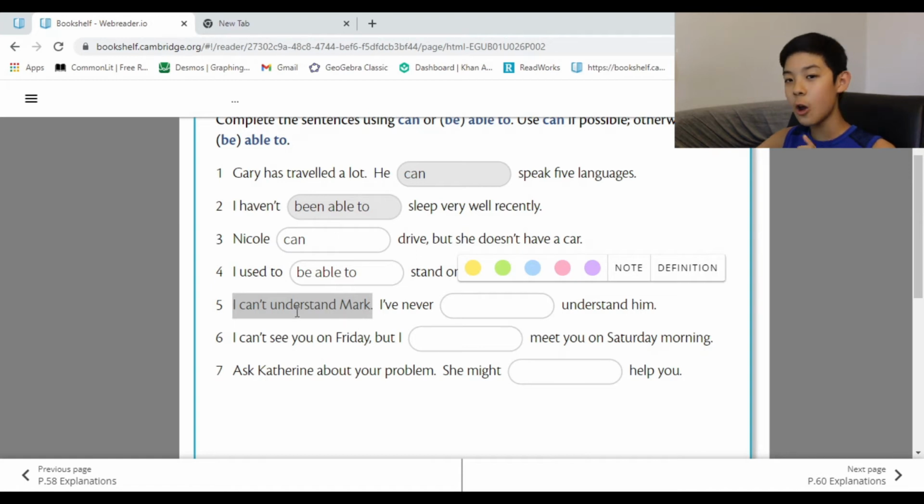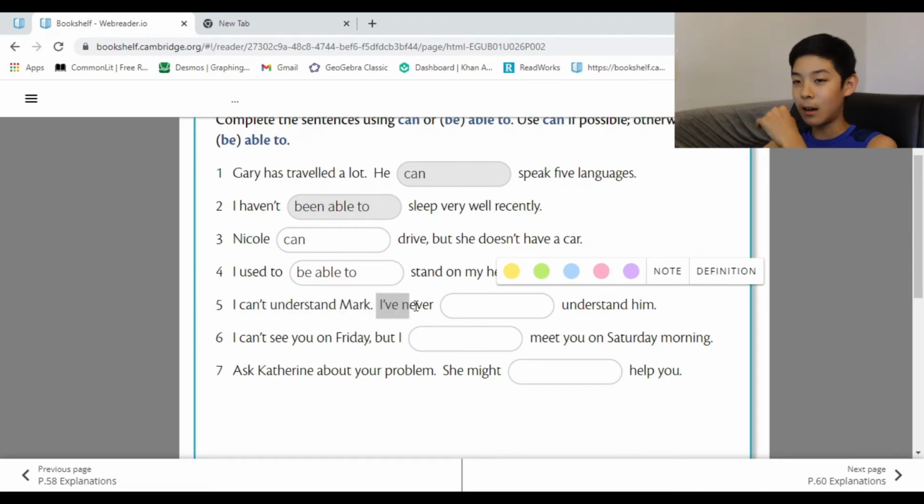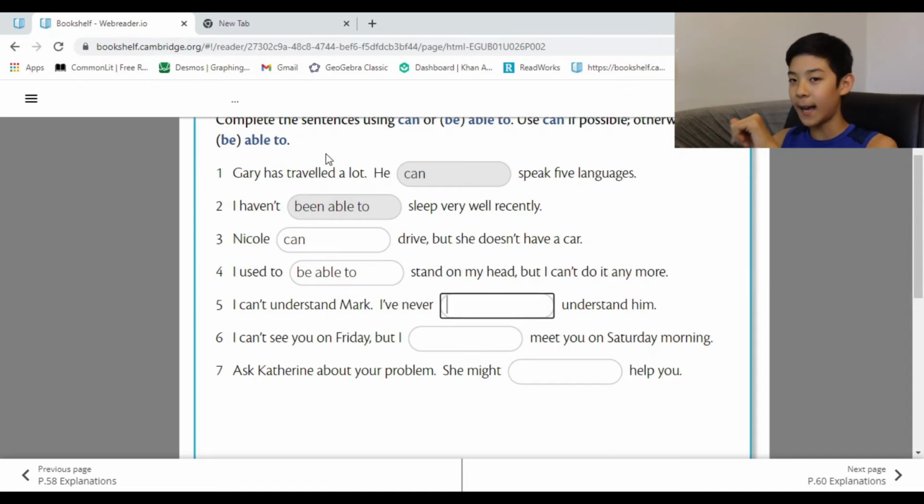This shows that she, or he, I don't know, still can't understand Mark, right? Therefore, it's not a can, because it's not possible. So, therefore, it is, I've never be able to understand Mark.